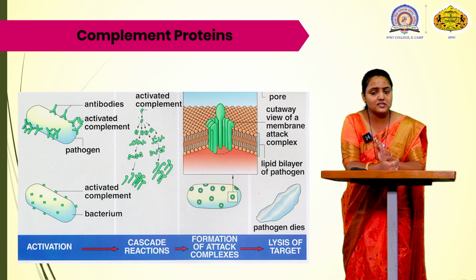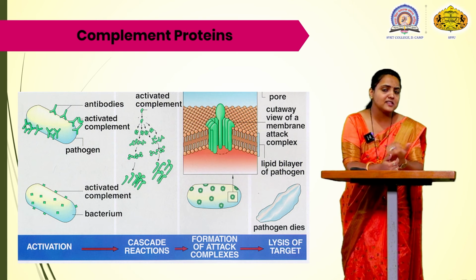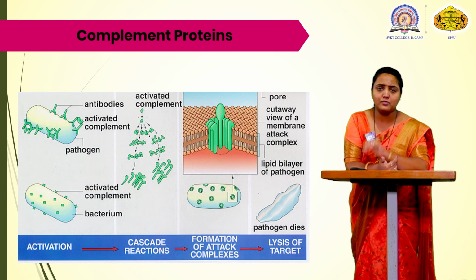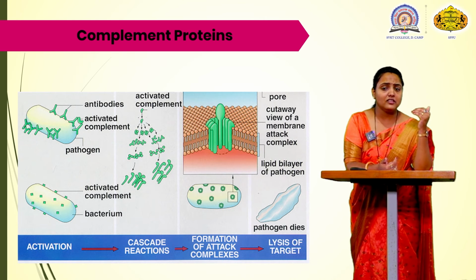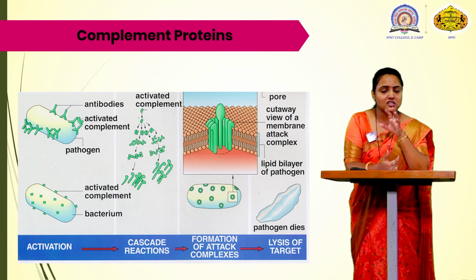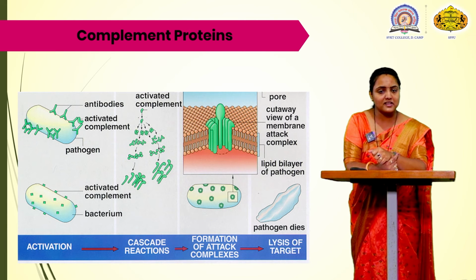When its number increases, it tries to penetrate inside. It tries to penetrate through the lipopolysaccharide chain, which is the fatty acid chain present on the bacterial cell wall. When it tries to go inside, there is a formation of a pore. The pore is shown as a cutaway view of a membrane, to go inside a bacterial cell wall or to attack a complex through the lipid bilayer of a pathogen. So this is the formation of attack complexes.